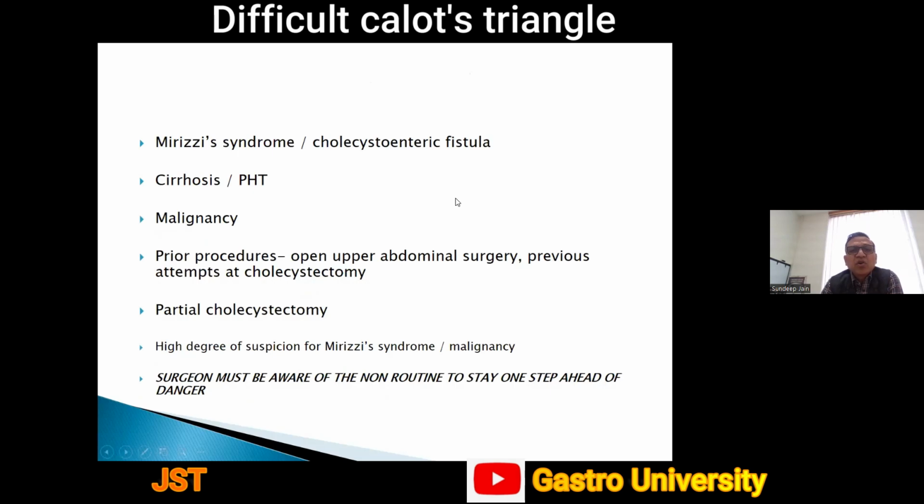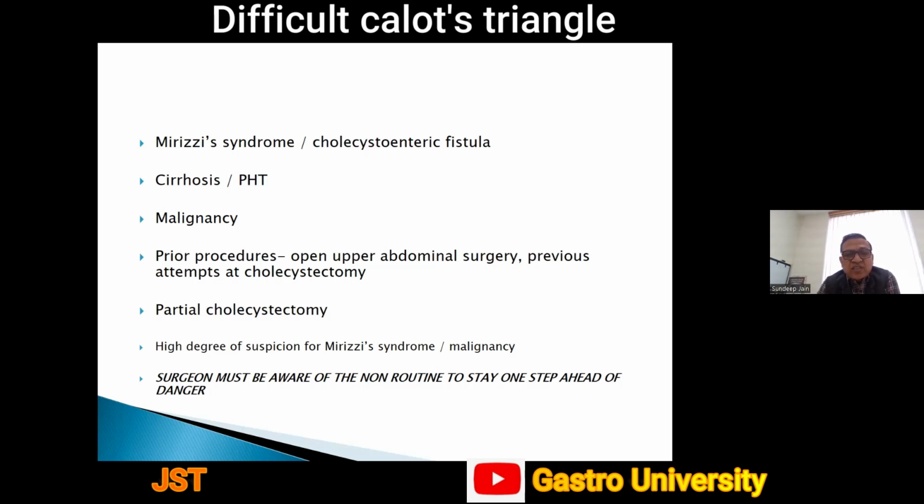Presence of Mirizzi syndrome or cholecystoenteric fistula on imaging, cirrhosis or portal hypertension, doubt of malignancy, history of prior operations like upper abdominal surgery, previous attempts at cholecystectomy, history of partial cholecystectomy in the past. We have to maintain a high degree of suspicion for Mirizzi syndrome and malignancy because these two can coexist, and secondly, the degree of difficulty increases significantly. And third, if these two things are suspected, we must take consent for the possibility of an open procedure.